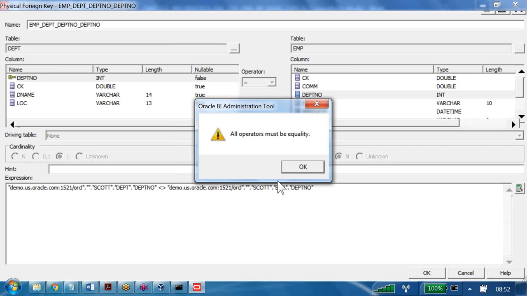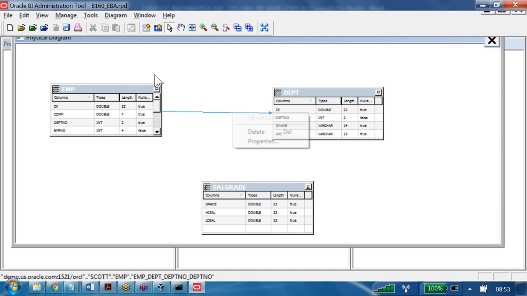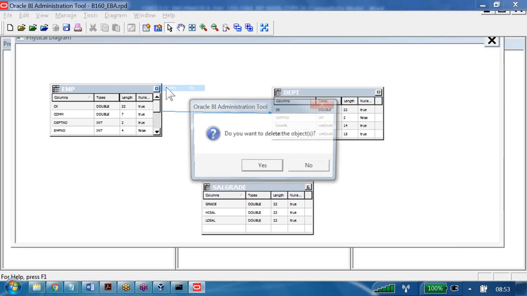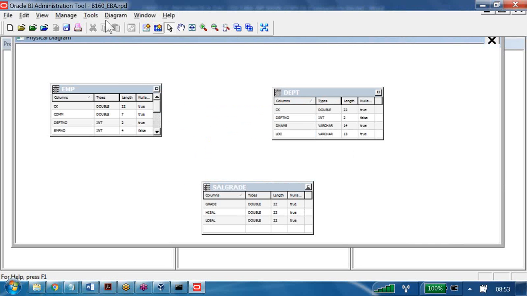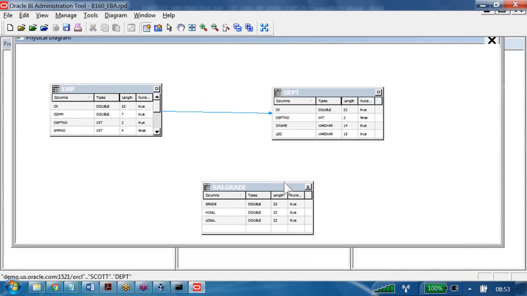So the first time, whenever you drag and drop, we have the freedom to select whatever operator you want. Once you click on OK, later if you want to change the operator, the system will not allow you. Sir, if I want to change the join condition, what do I need to do? You have to go here and delete the join physically, then recreate the join. That is the only option we have. Once we give the equal operator and click OK, it won't allow you to change to another operator later. Are you getting my point? So an equi-join in the database is called a foreign key join in OBIEE. That's what I want to tell.